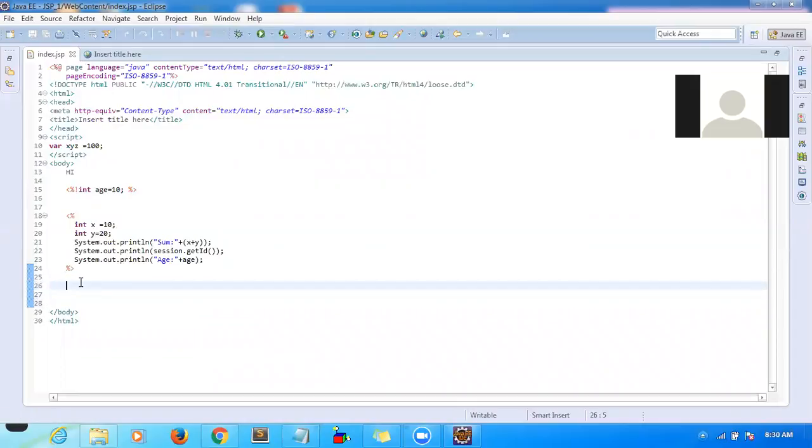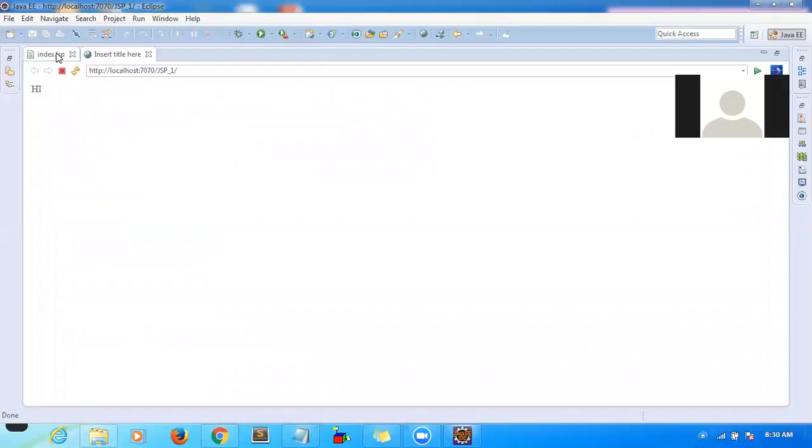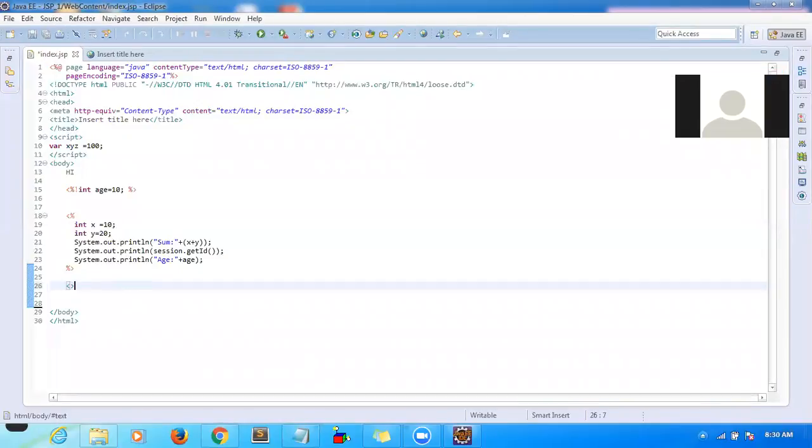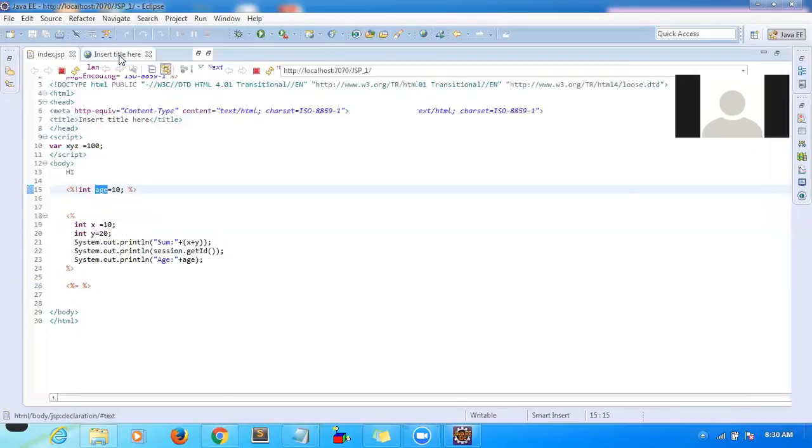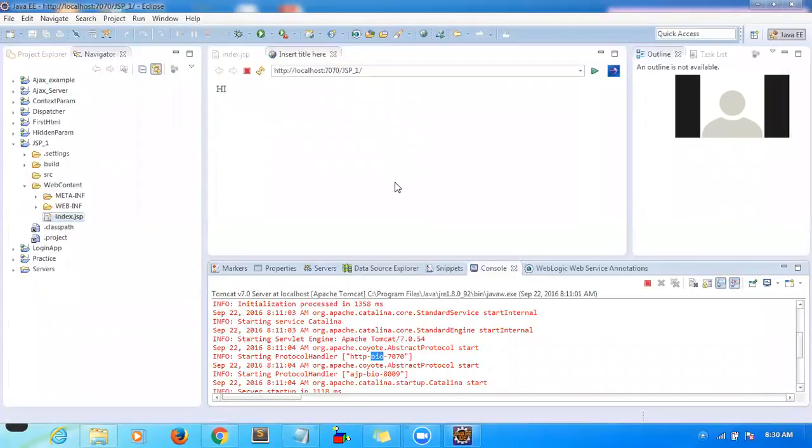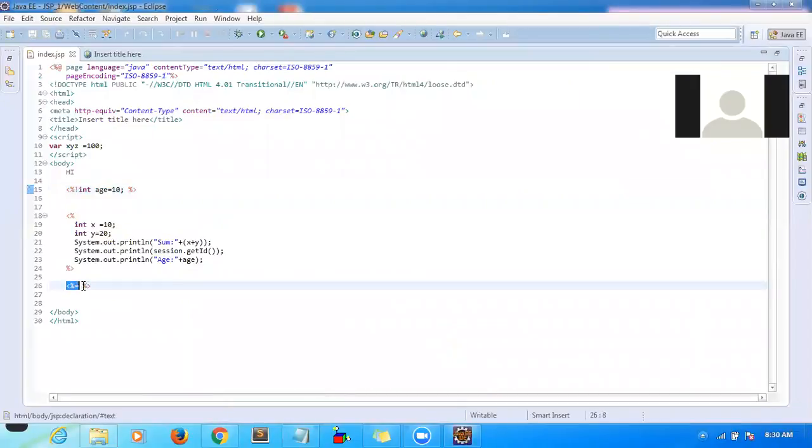Now, say for instance, if you want to display something to the browser, there is another tag called expression, percent equal to. Let me say you want to display this age to the browser instead of the console. So you have to use this tag called expression.